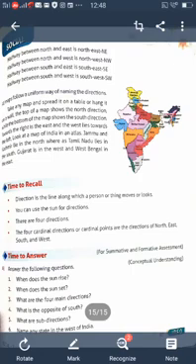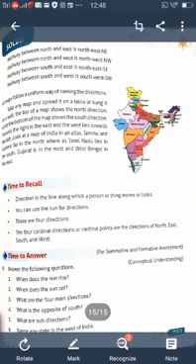What is the opposite of south? The opposite of south is north. Understood? Next, what are subdirections? The halfway between north and east is northeast, that is NE. The halfway between north and west is northwest or NW. The halfway between south and east is southeast or SE. The halfway between south and west is known as southwest or SW.